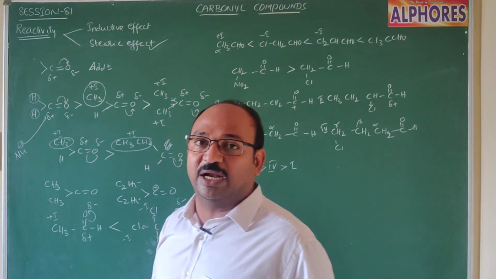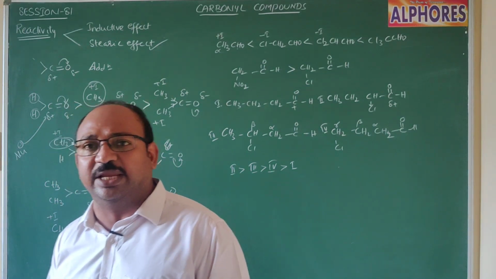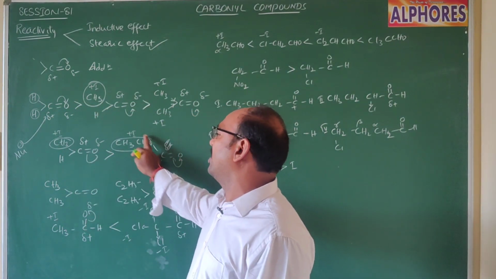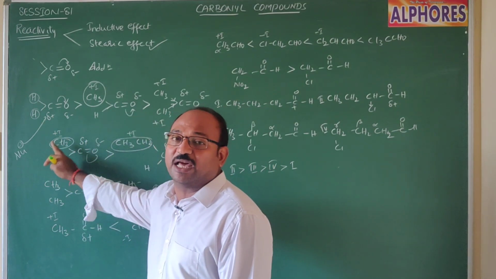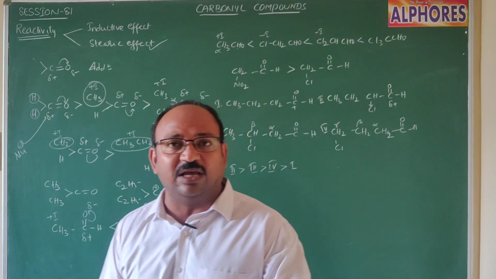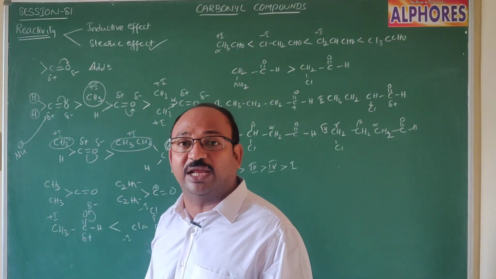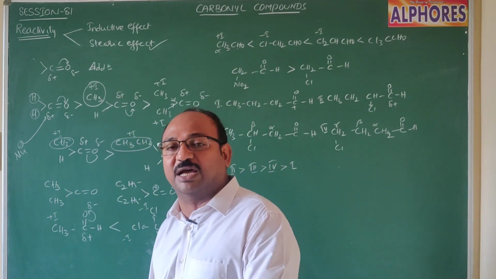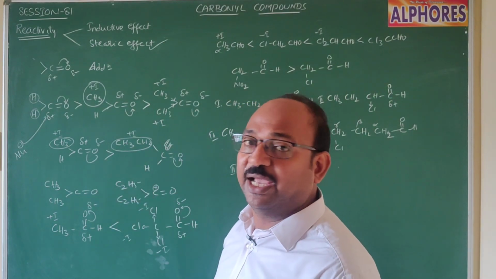More the number of carbon atoms, more the steric hindrance. Compare acetaldehyde and propanaldehyde: in propanaldehyde, there is a two carbon alkyl group, whereas here in acetaldehyde only a one carbon alkyl group. Two carbons cause more steric hindrance. Then we can say acetaldehyde reactivity is more than propanaldehyde because of more steric hindrance in propanaldehyde.